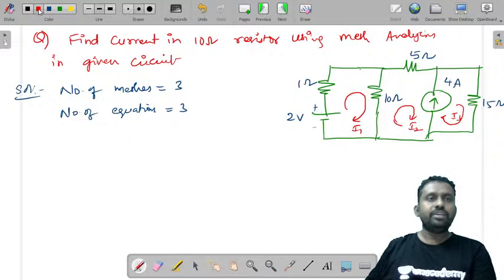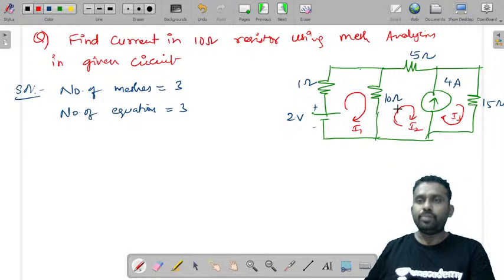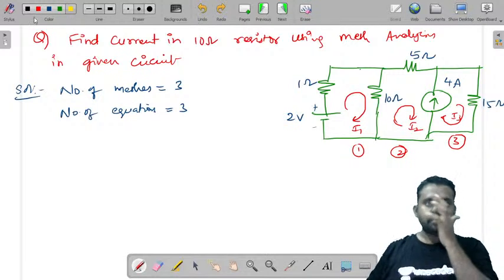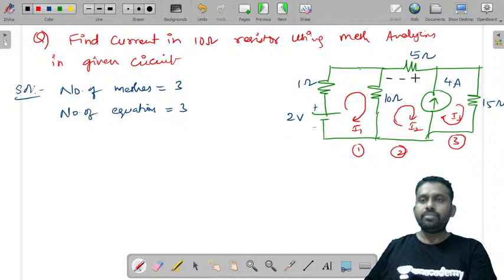Let us say this is loop 1, 2 and 3. Now if you observe these two, if you are writing voltages, 10 into I2 is voltage, 5 into I2 is a voltage, 4 is a current. So you cannot write that equation. So instead what we will do is, we will consider this whole thing as a single mesh.